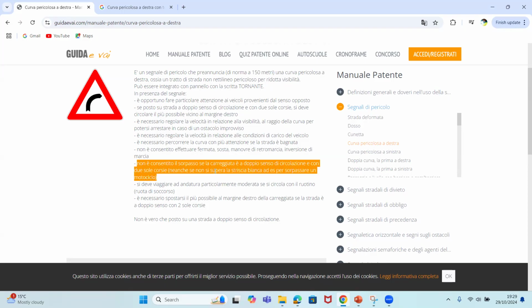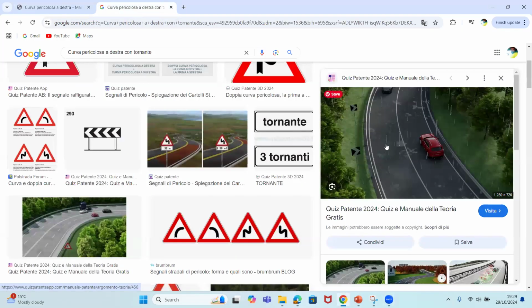Let me ask a question here before I do this particular part. Let's just talk about it. We know the meaning of sorpasso, right? Before we continue, remember in sorpasso, whenever you have a continuous line in the center of the road, for no reason can you do sorpasso. For no reason, guys. Is it clear?